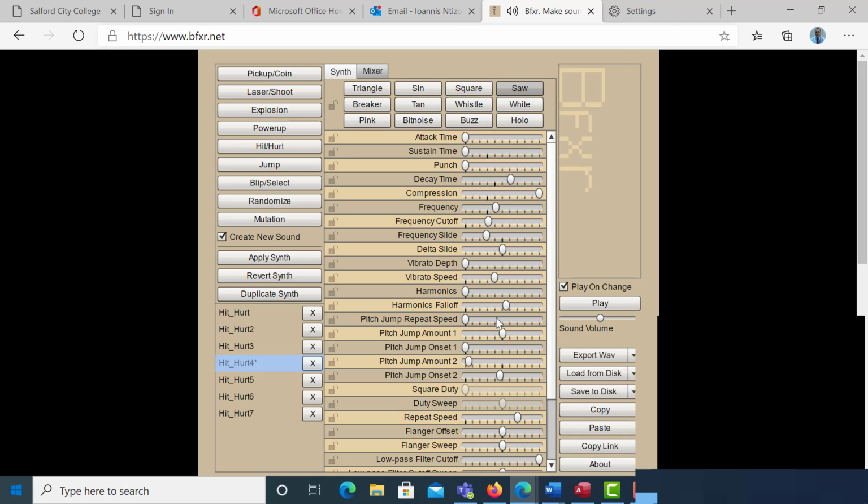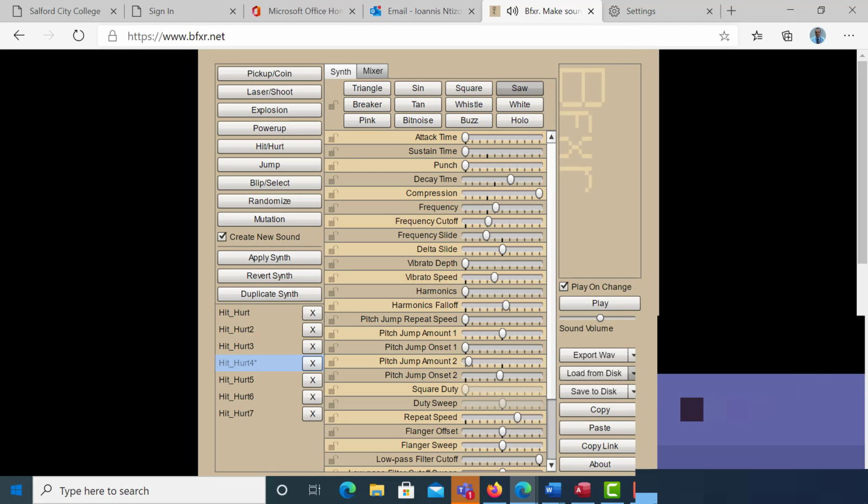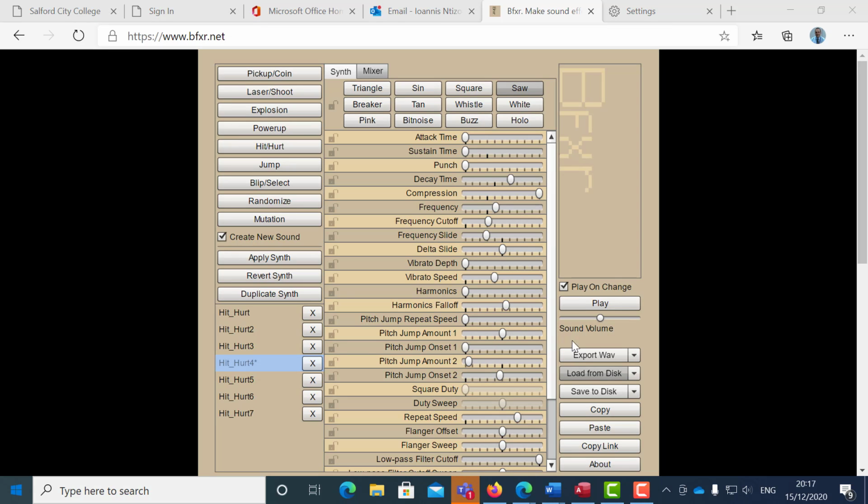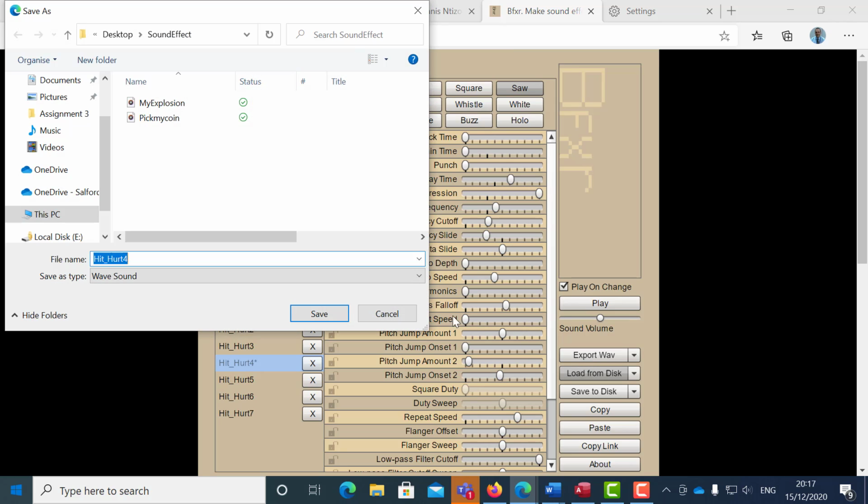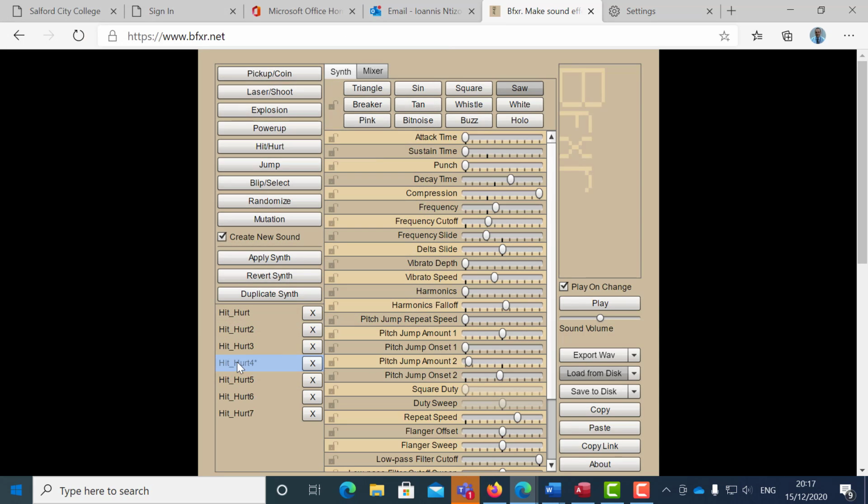Okay, play around with the effects here. And then once you're happy, select export the WAV file. And I'm just going to cancel this. I'm just going to change that hit. Call it my hit. Okay, and I'm going to select it. I'm going to select export.